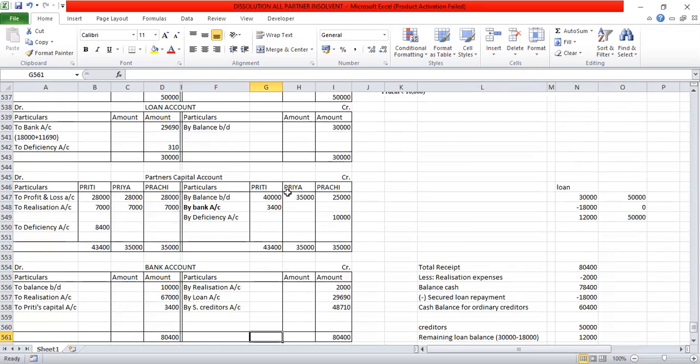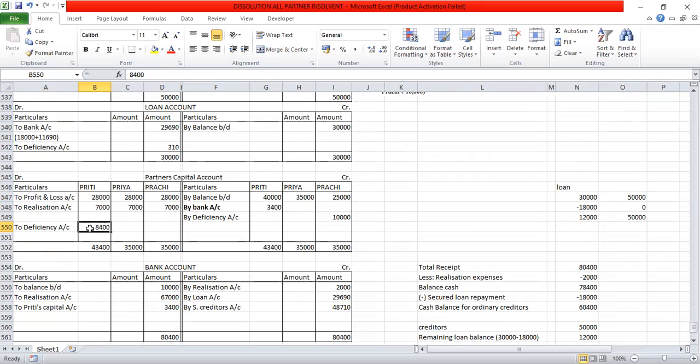In these cases, where we have Preeti has 43,400 credit is more and debit is less, that 8,400 will be the deficiency. That means Preeti is unable to get that cash from the firm because the other two partners have become insolvent. So this will be credited to the deficiency account. That means she is suffering that much of loss.